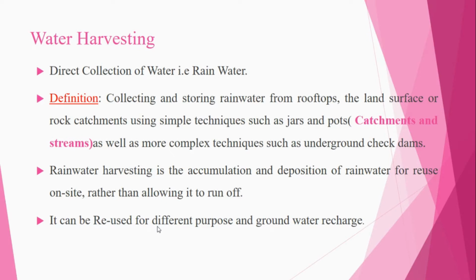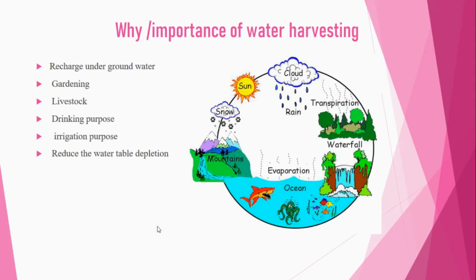Different purposes are drinking, sanitation, generation of power, and also irrigation. Instead of runoff, if the water enters the ground level, it improves the groundwater recharge. It can be reused, and water can be taken using the techniques.